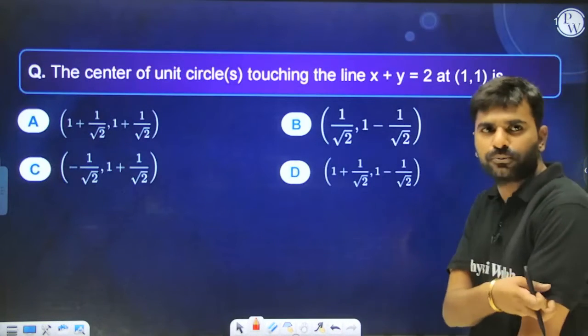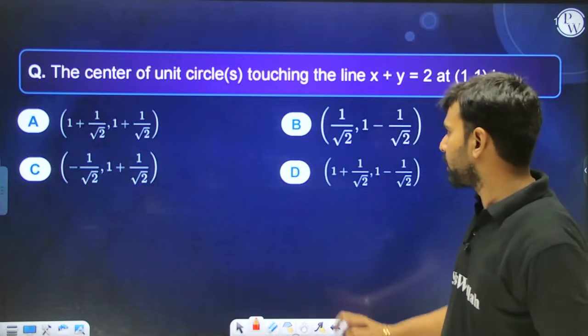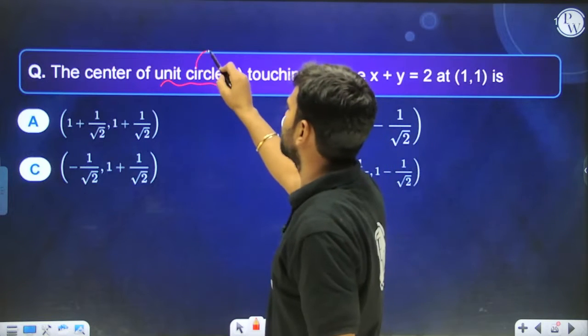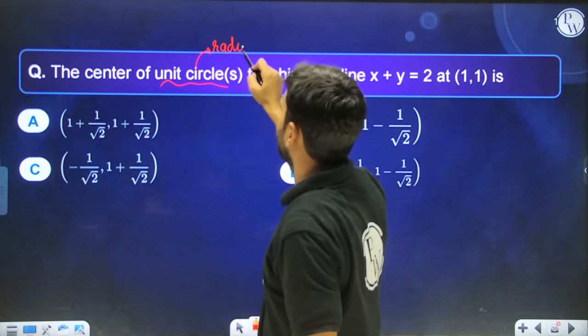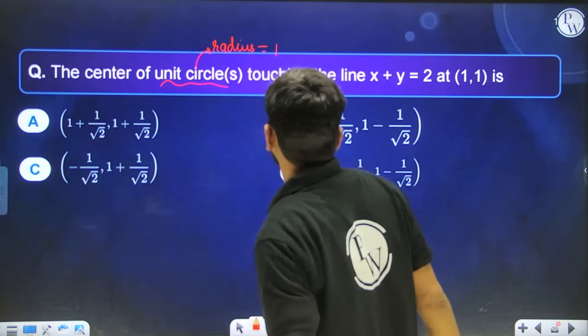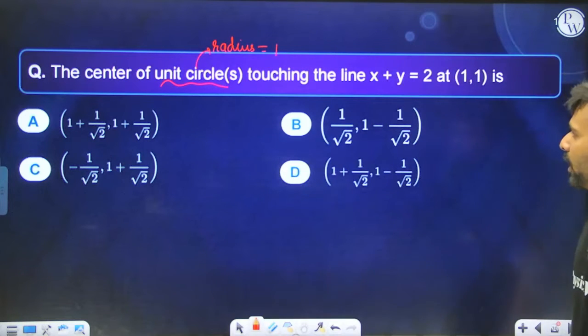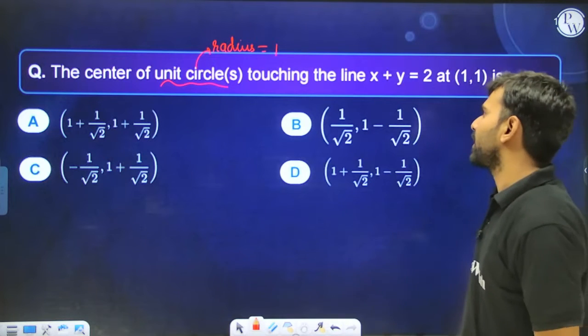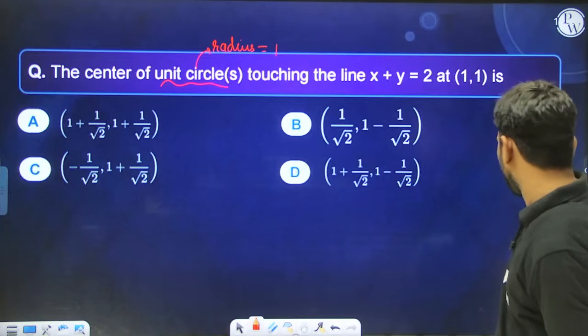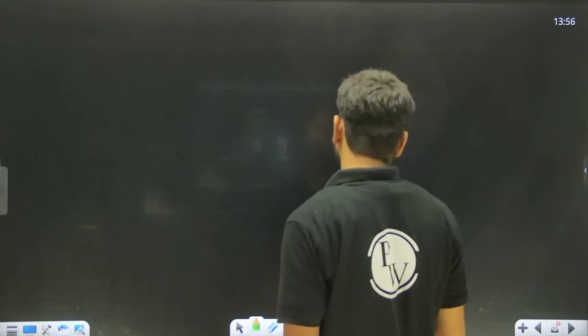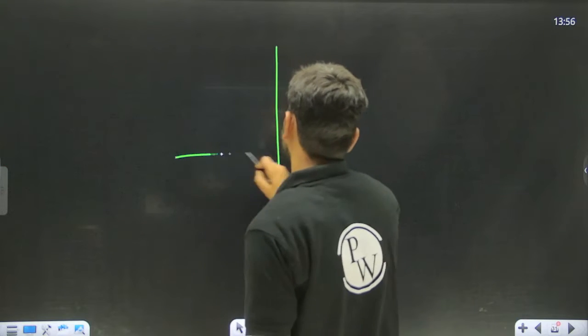Alright, moving on to the next problem. The center of a unit circle. Unit circle means the radius is equal to 1. We need to write down the center of a unit circle which is touching the line x plus y equal to 2 at 1 comma 1. Now this is something different. It should not be over here, but still it has come.